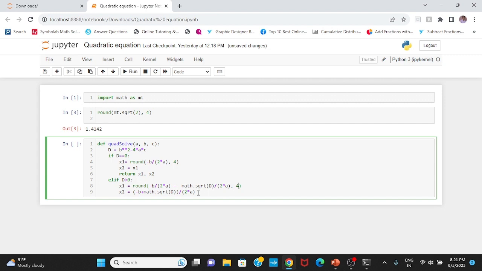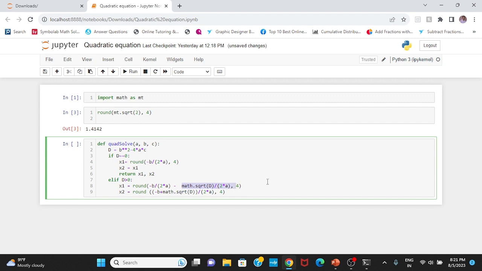Similarly I will use round here too, with 4 decimals as well. So one round function will do the work; I don't have to round each part separately.